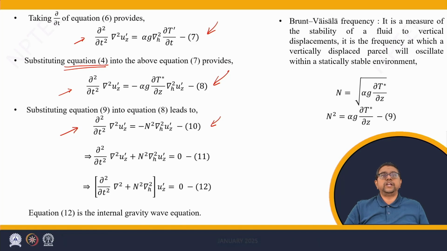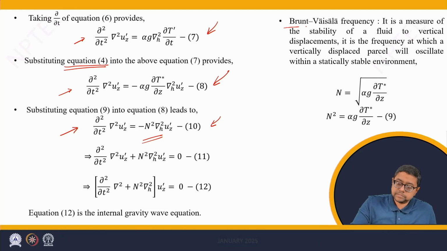Now, substituting equation 9 into 8, we have minus n square Laplacian of uz prime, where n square denotes the Brunt-Väisälä frequency. This can be written in operatorial form as